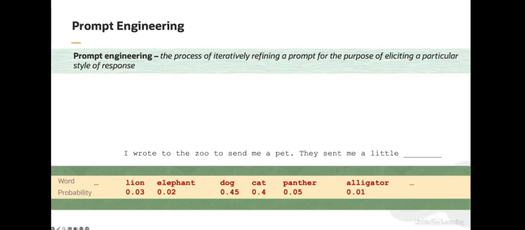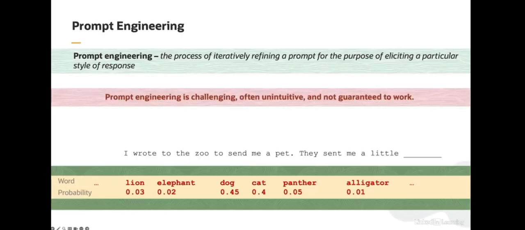Now, when you're doing prompt engineering, you wouldn't necessarily be looking at the distribution over vocabulary. Instead, you'd actually be generating text from a model and seeing whether the generated text looks good. A couple of important notes about prompt engineering. First, it can be quite challenging and very unintuitive. If I make a small change in the input text to the model, for example, even adding a white space, that can have a large effect on the distribution over vocabulary words. And you don't really know what the change is going to be.